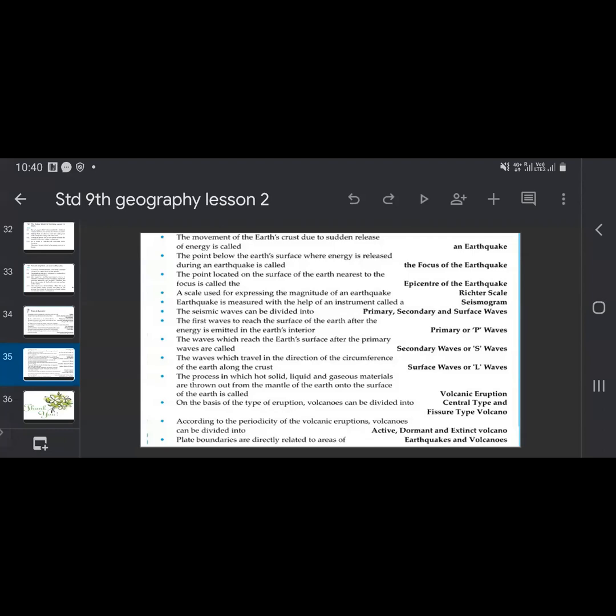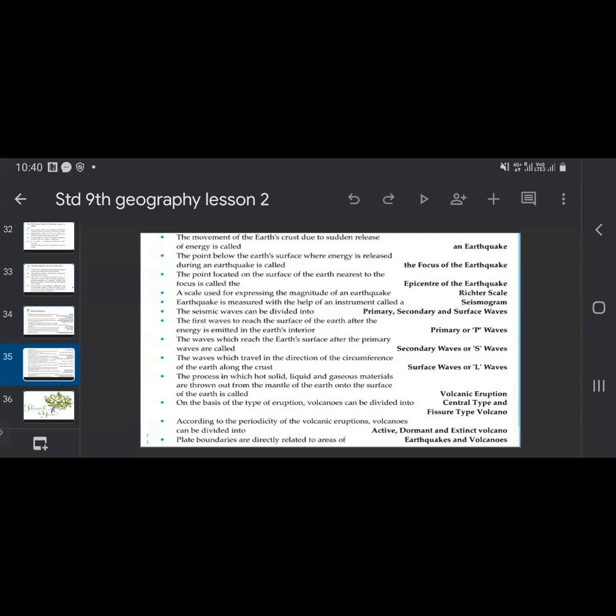The first waves to reach the surface of the earth when energy is emitted in the interior part of the earth are primary or P waves. The next waves which reach after the primary are the secondary waves or S waves. The waves which travel in the direction of the circumference of the earth along the crust are called surface waves. Why? Because they travel along the circumference, so they are given the name surface waves.